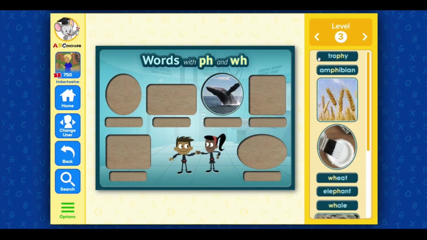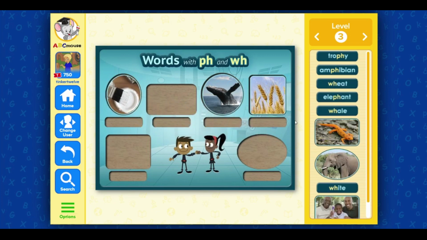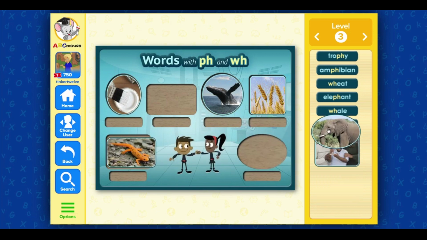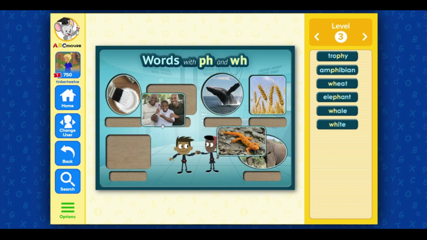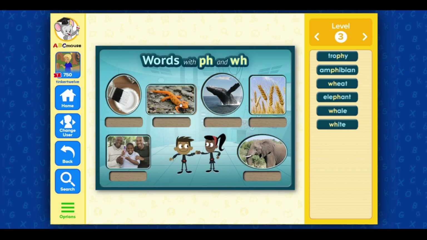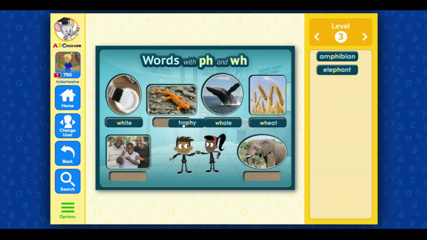Whale. Wheat. White. Amphibian. Elephant. Trophy. Amphibian. Trophy. Amphibian. Wheat. White. Whale. Trophy. Amphibian. White. Amphibian. Whale. Wheat.